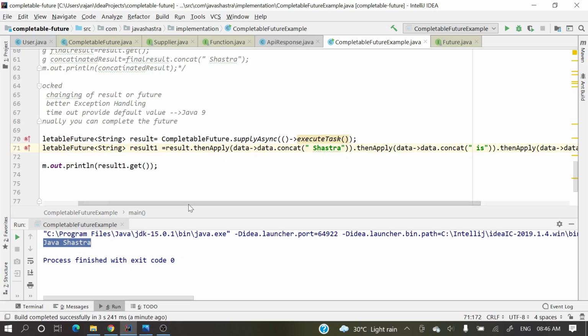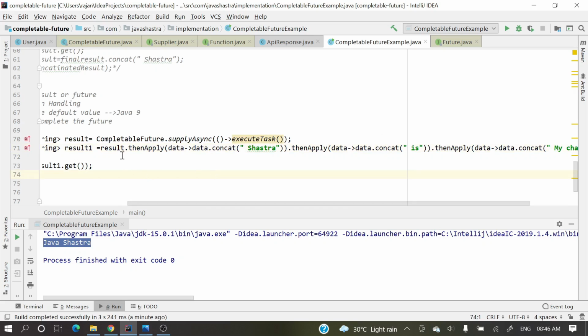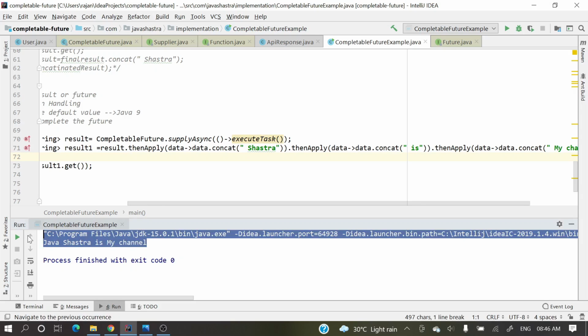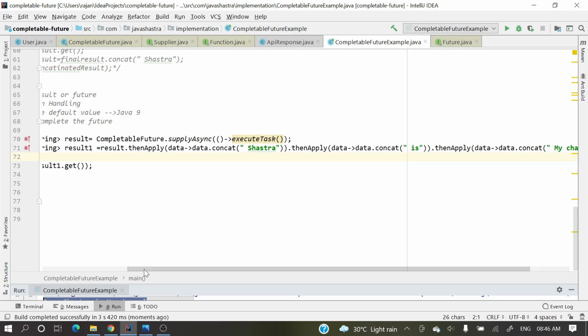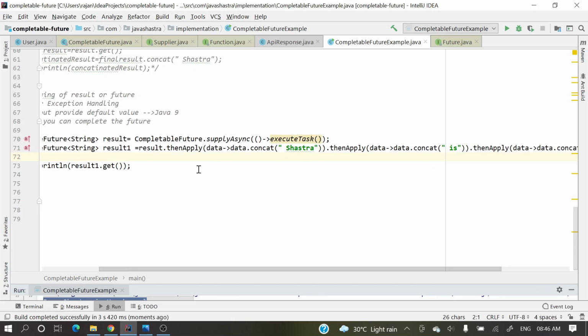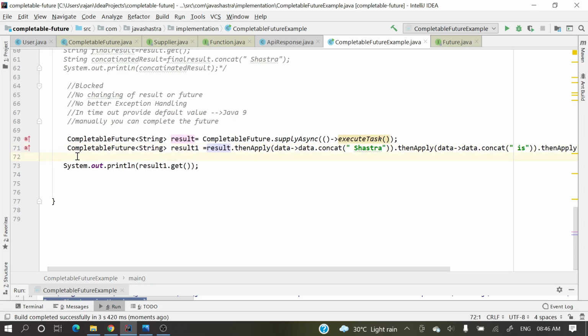So this is chaining, just see. We are performing chaining on the result of CompletableFuture. Let's print over here. Java Sastra is my channel. So this is chaining on the result. A lot of methods are there, like then apply, then accept, then combine. Let's see what other methods are there.